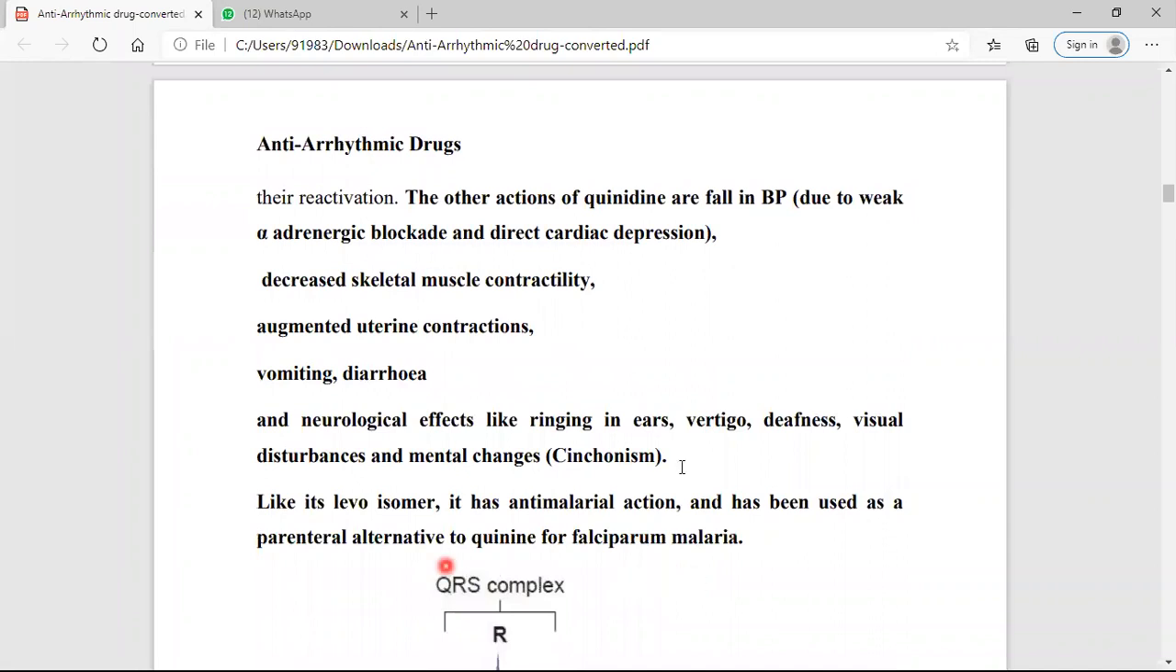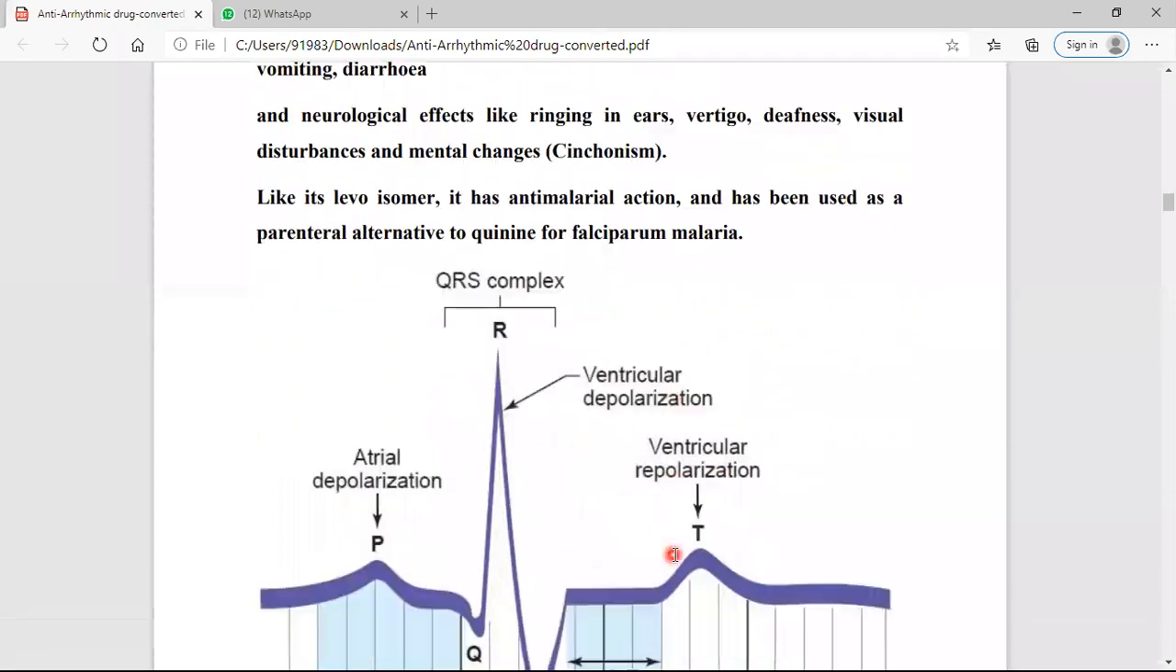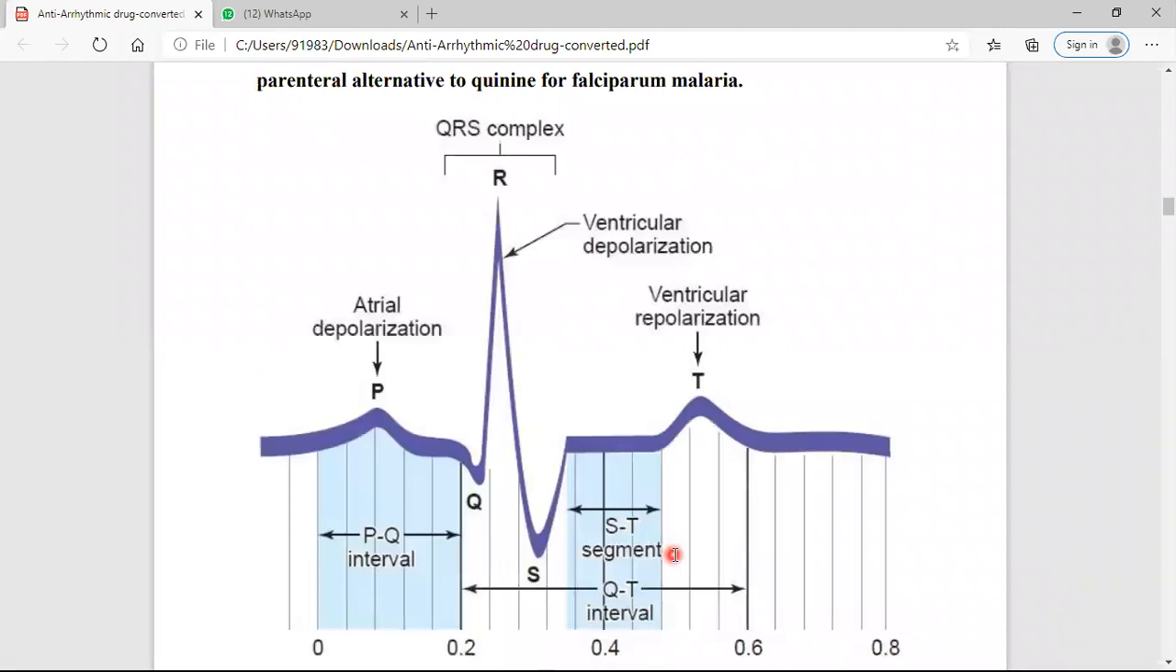Like the levo isomer, quinidine has anti-malarial action. Quinine is the levo isomer. Quinine has anti-malarial action and is used in the treatment of falciparum malaria. Again, those who did not understand the previous lecture on what the PR interval is: this is the PQ interval, this is the PR interval, this is the QT interval. Because of slow conduction, this PR interval increases. Also due to quinidine, this QT interval also increases.